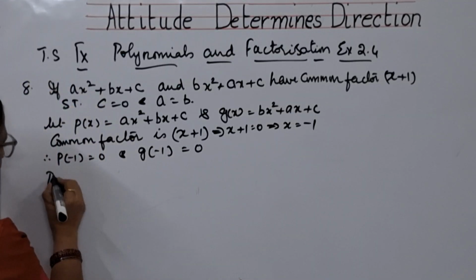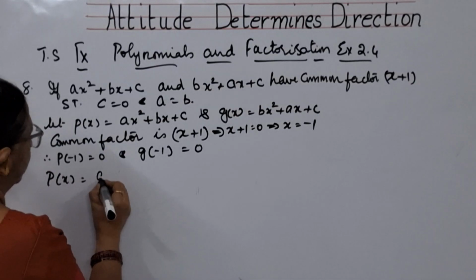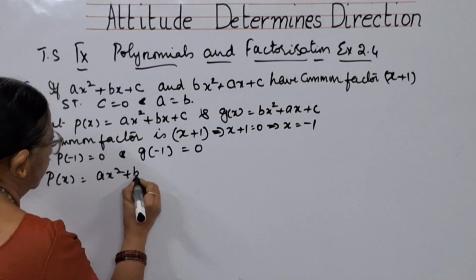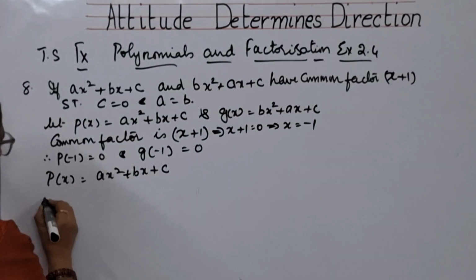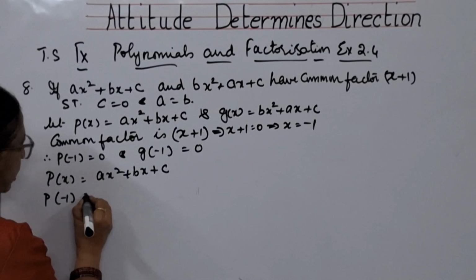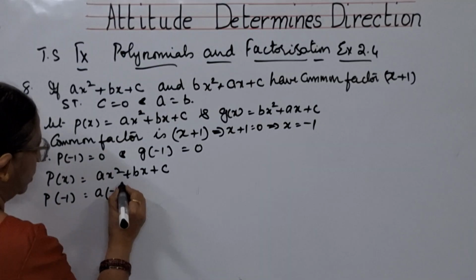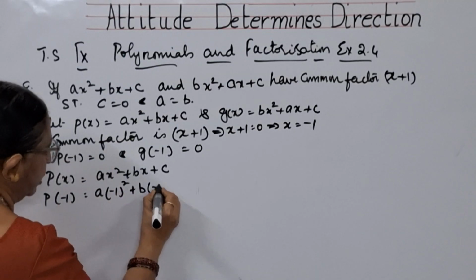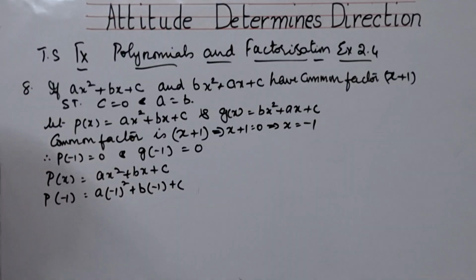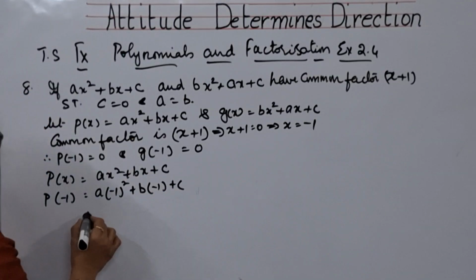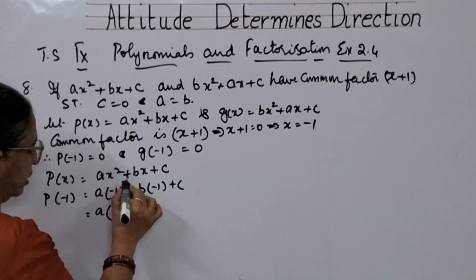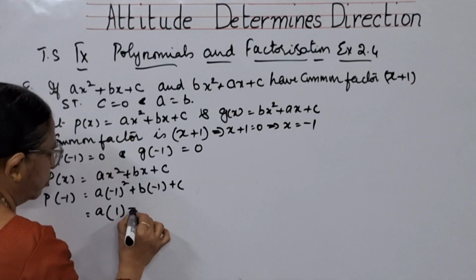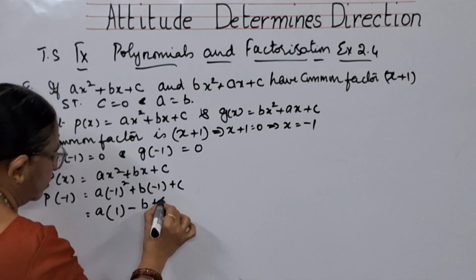So, let us first take p of x. p of x is ax square plus bx plus c. So what is p of minus 1? a into minus 1 whole square plus b into minus 1 plus c. So how much are you getting? a into minus 1 whole square is 1, minus b plus c.